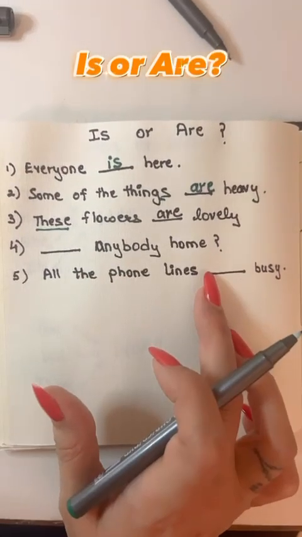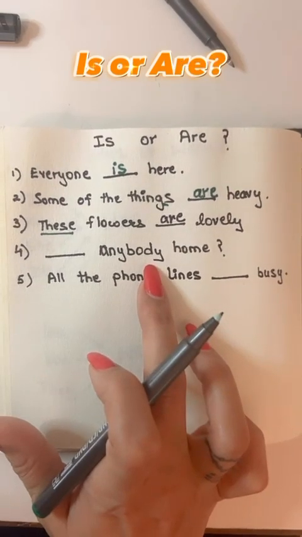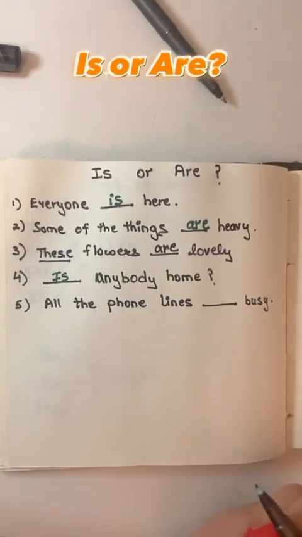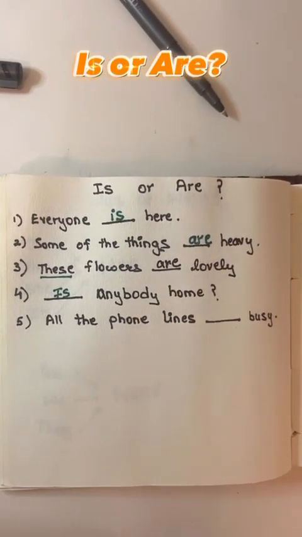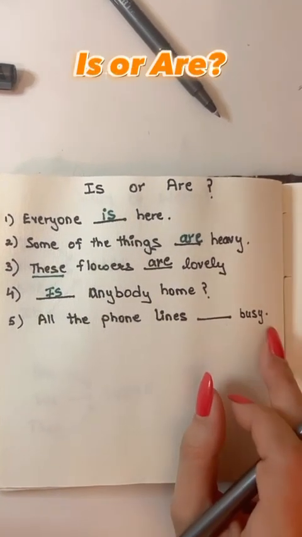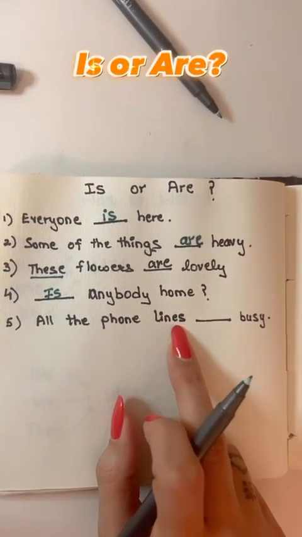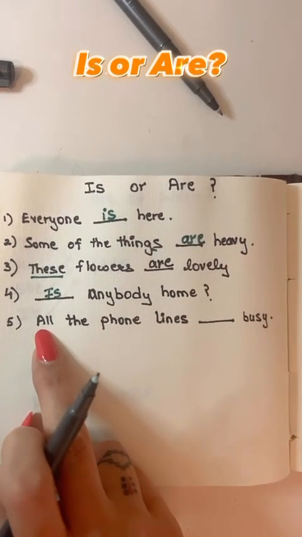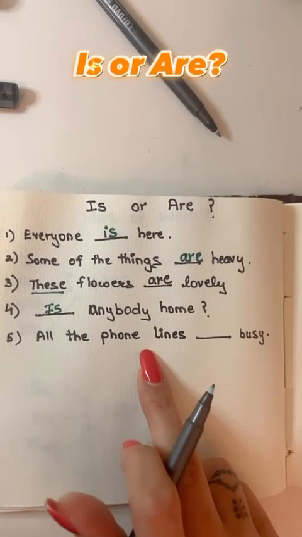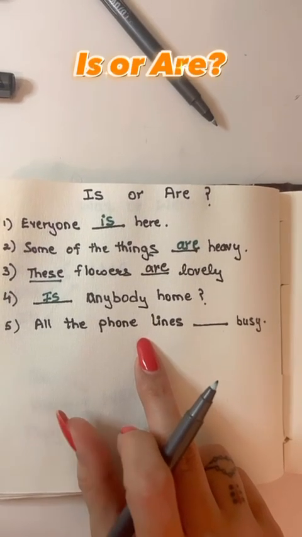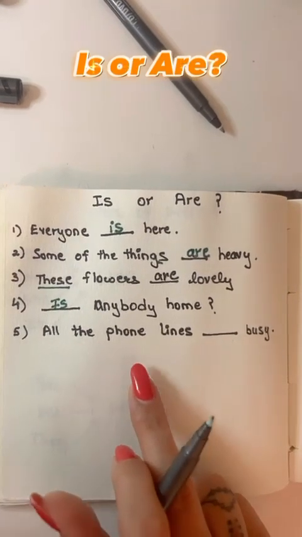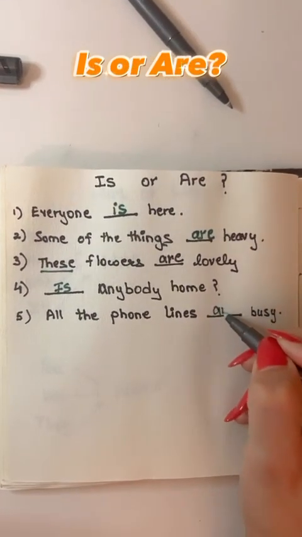Next, "dash anybody home." So over here again, "anybody" shows a singular perspective. So over here we are going to write "Is". And as it's the very first word, the first letter has to be capital also, right? Then "All the phone lines dash busy." So over here again we can see that it's a plural form and it's talking about "all", right? And anything that gives you information comes under the uncountable nouns. Anything that can't be calculated, can't be counted, right? So in this case, "All the phone lines are busy."